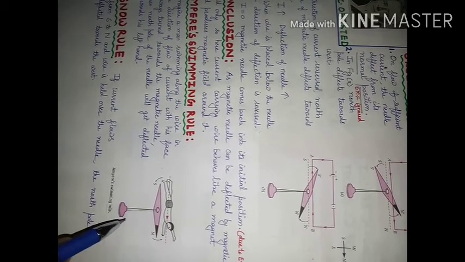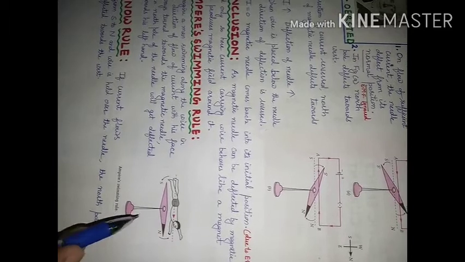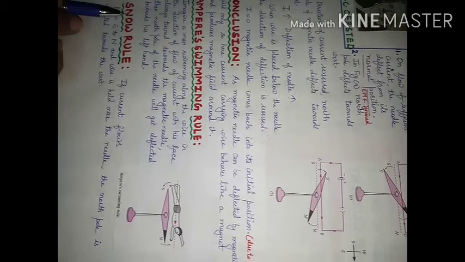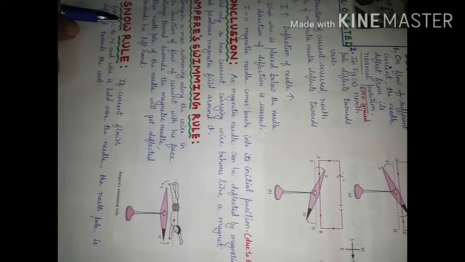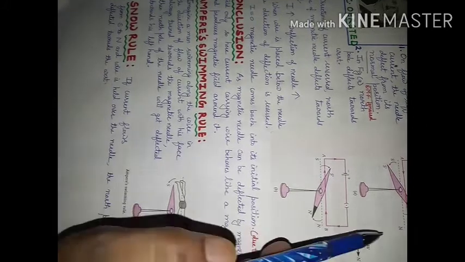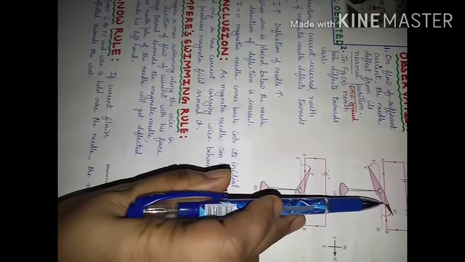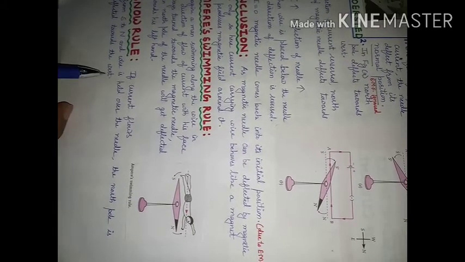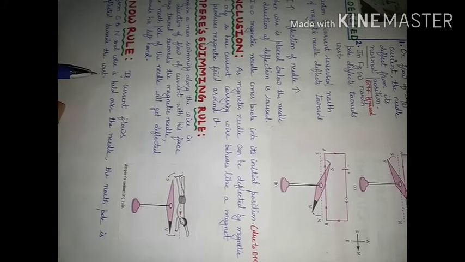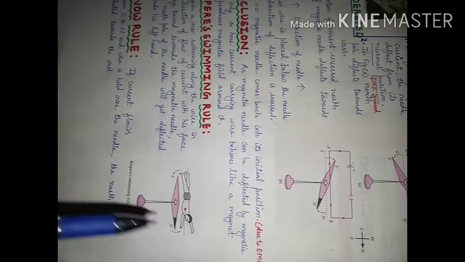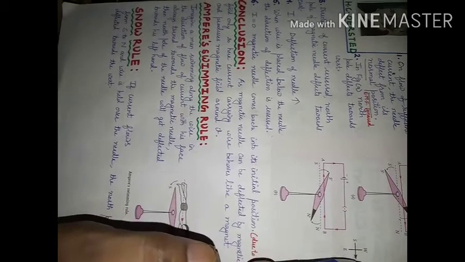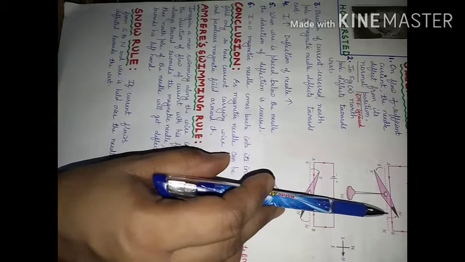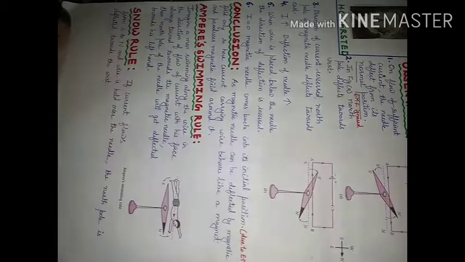Next, the same can be given by Snow rule. According to Snow rule, if current is flowing from south to north and your wire is held over the needle, meaning the wire is kept above the needle, then the north pole is always deflected towards the west. So this can help you to find the direction of deflection. If current is flowing from south to north and the wire is kept above the magnetic needle, then the north pole of the magnetic needle will always deflect towards the west side.